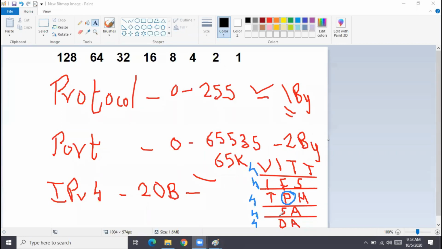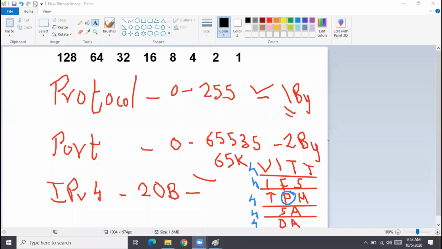Then I split that binary 8 bits into 2 halves, 4 bits each. Then I calculated the value, and I said that in hexadecimal the number cannot be above 9. You can't say 10 is 10. 10 is basically A to F. So it is altogether 0 to 15.